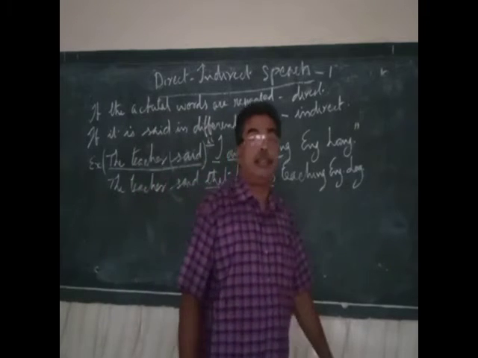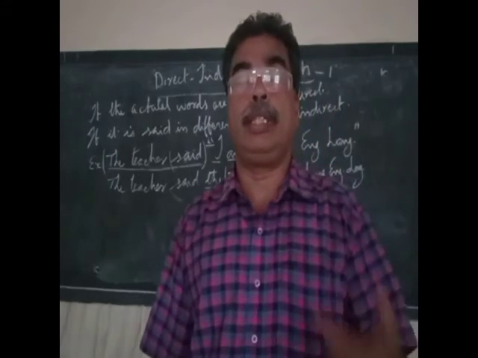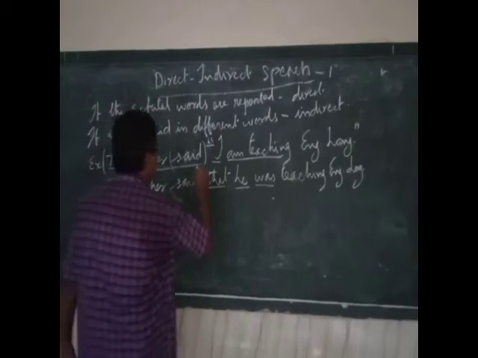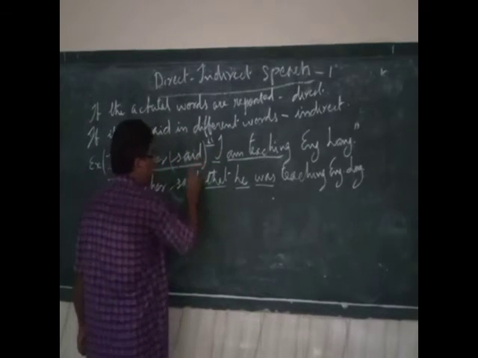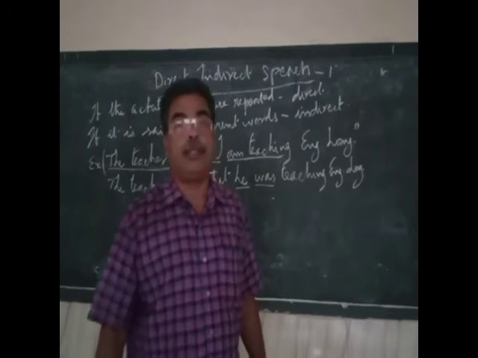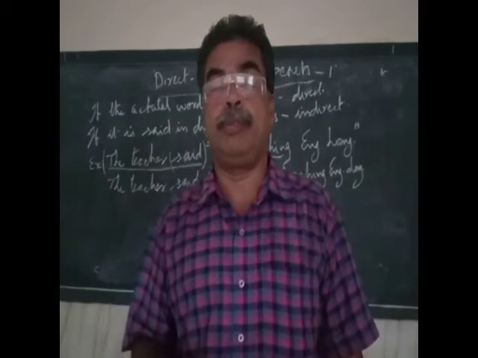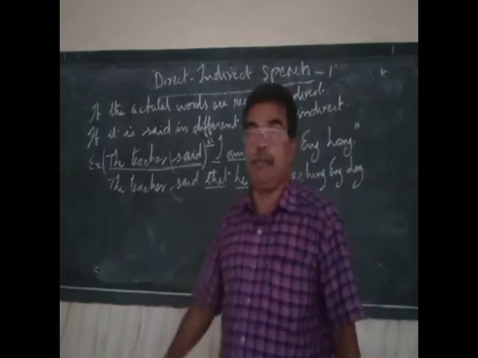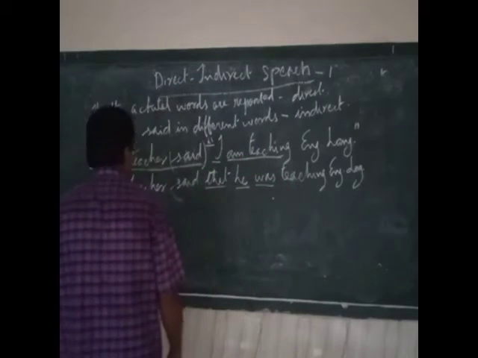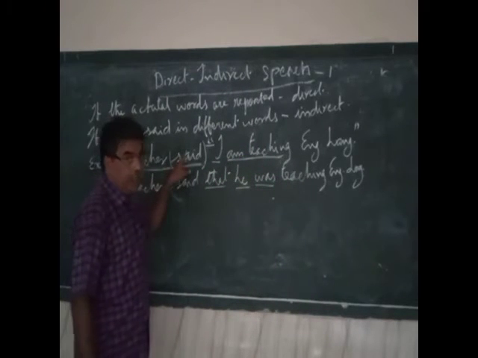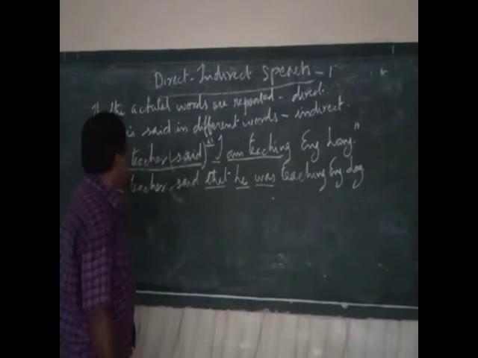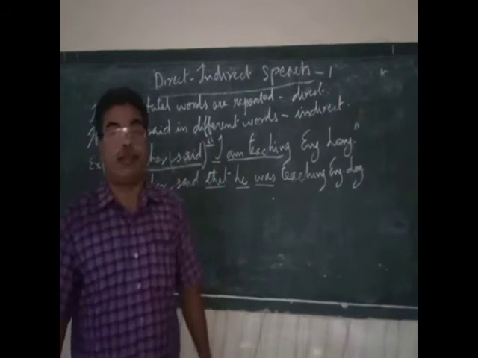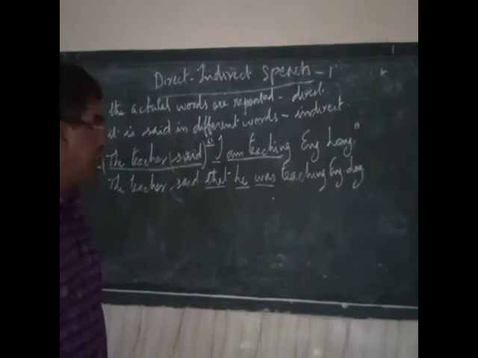Now suppose the sentence was the teacher said to the class, or told to the class, or the teacher told his friend. If there was an object for this verb, that is called the object of the introductory verb. When we change different types of sentences into indirect speech, we need this. That's why I'm telling you this. So they are also equally important. So this is called the introductory verb. The subject of this introductory verb is called the subject of the introductory verb, and if there is an object mentioned, that is called the object of the introductory verb.